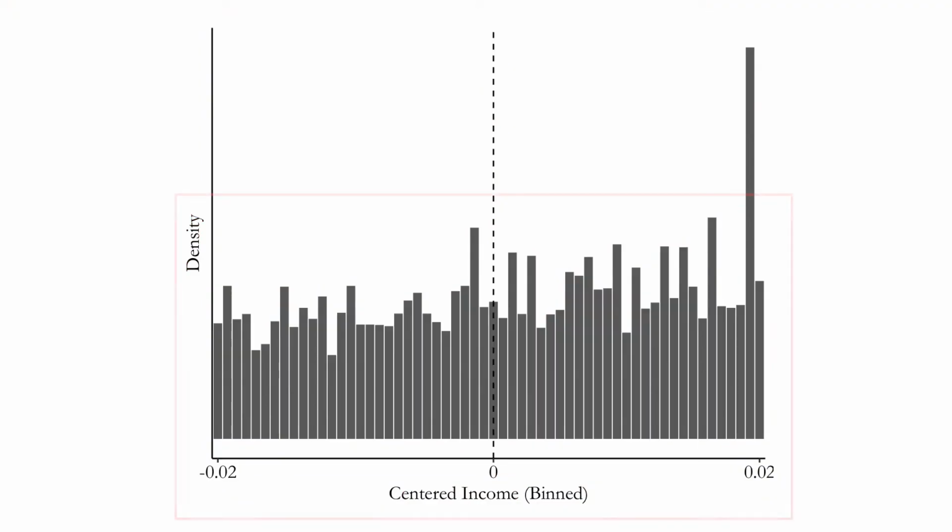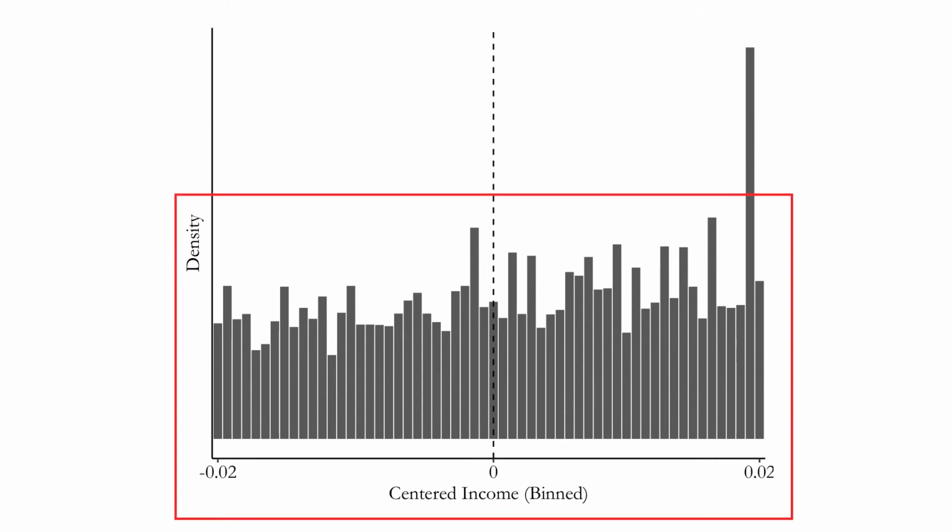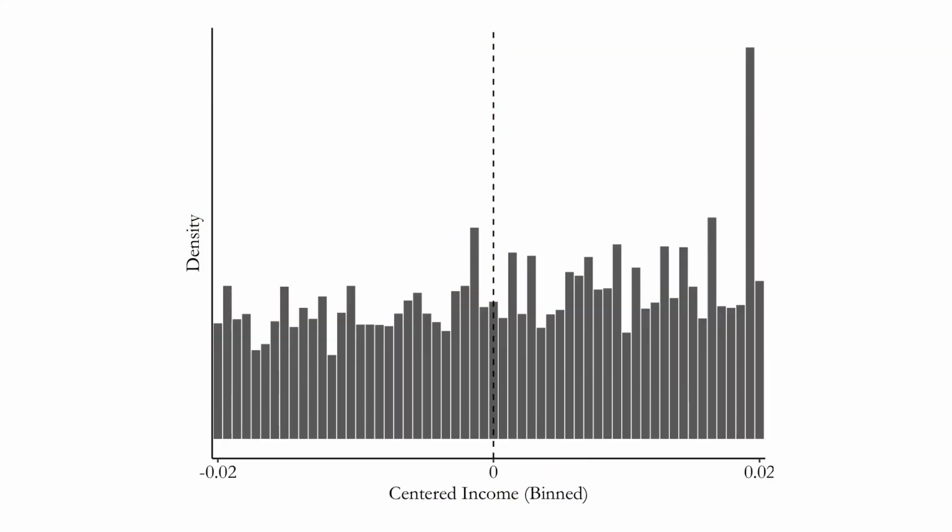We want it to be nice and smooth because that indicates that nobody has tried to manipulate their running variable. You sort of want this distribution to be just like it would be if nobody cared about this running variable at all. In this particular case, this graph looks pretty good. Nothing about this suggests to me that anybody is moving themselves from one side of the cutoff to the other. Now, if you see a violation here, if it looks like your running variable has been manipulated, that's a lot harder to deal with. There's not a whole lot that you can do in that circumstance, but there are some tricks that you can try that I'm not really going to go into.